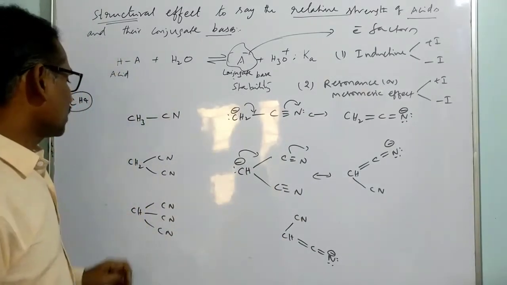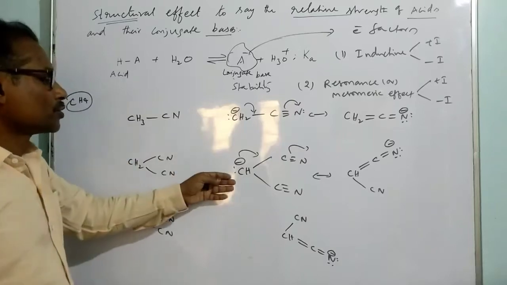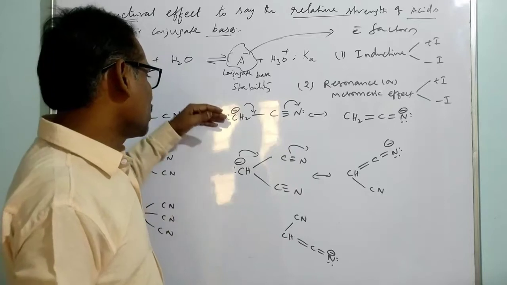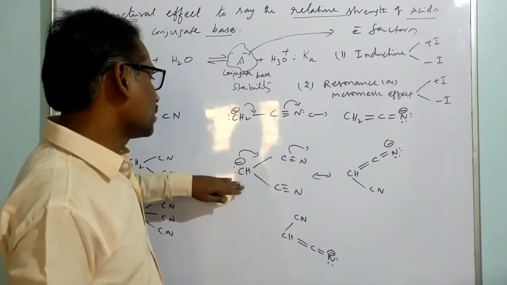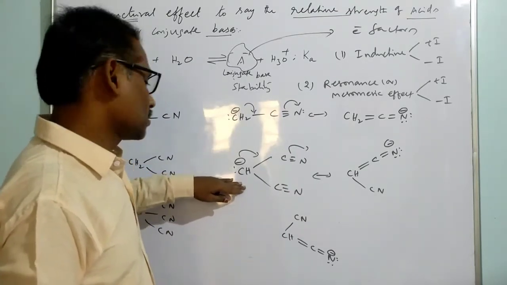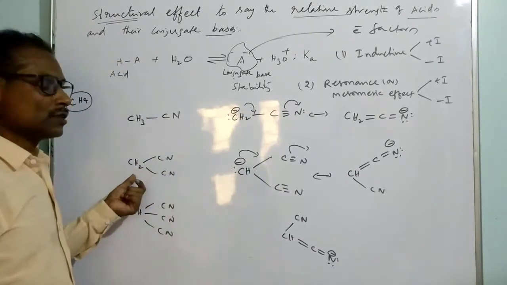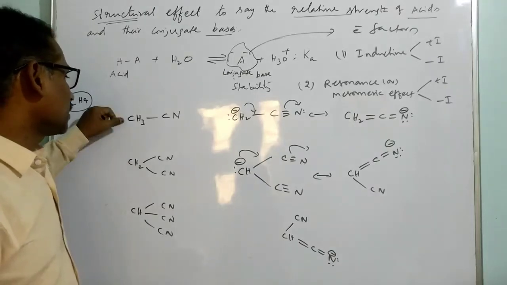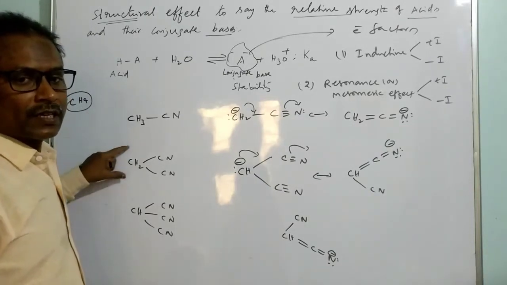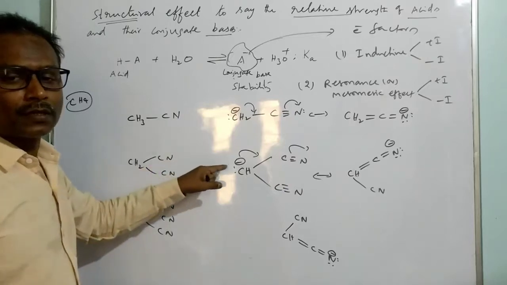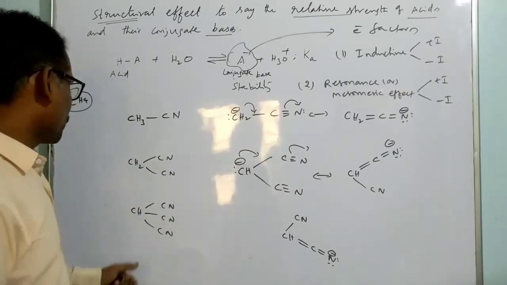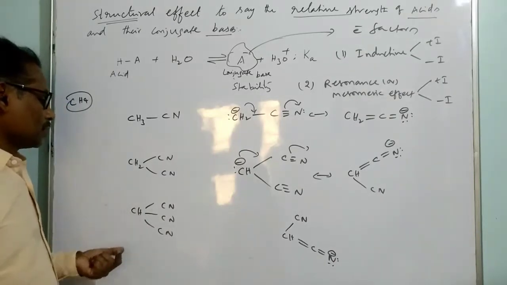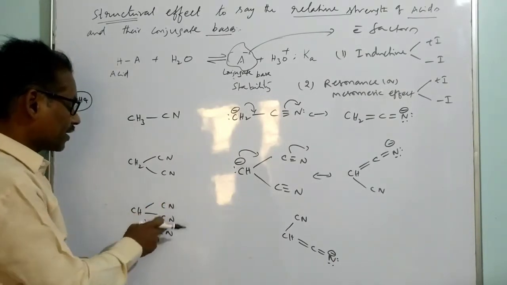So definitely you can say the conjugate base of the second one is more stable, because more resonating structures appear. So among these two, the second one is more stable. That's why the respective acid of this is a stronger acid. I want to say that the second one is a stronger acid than the first one, because its conjugate base is more stabilized by resonance. If you go for this, it still will have more resonance because the resonance happens with reference to three nitrile groups.